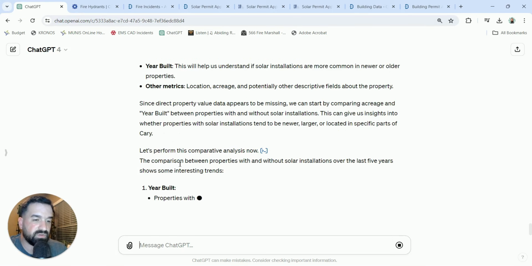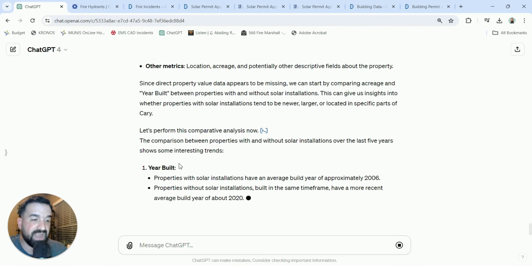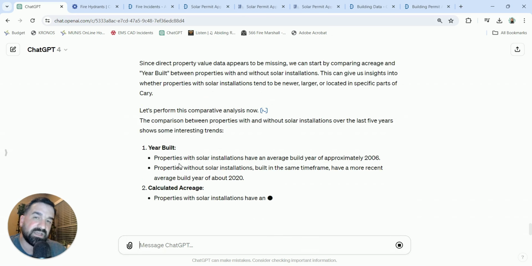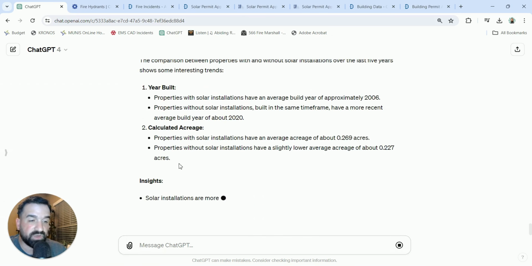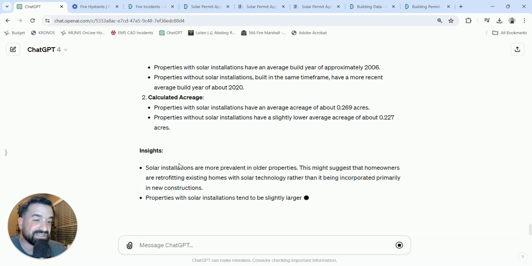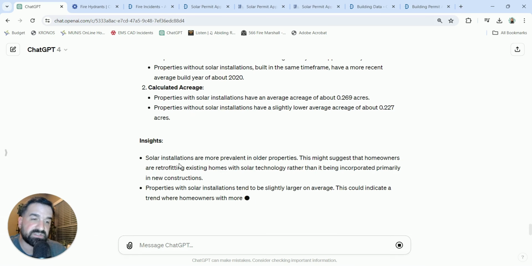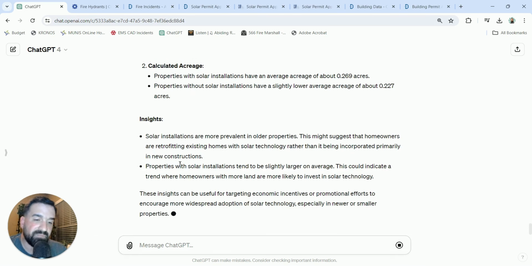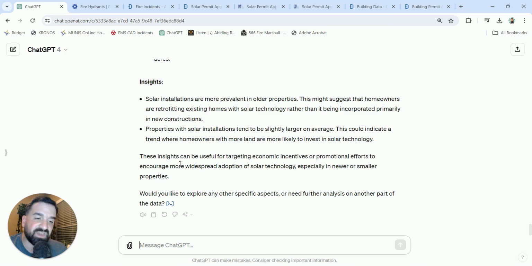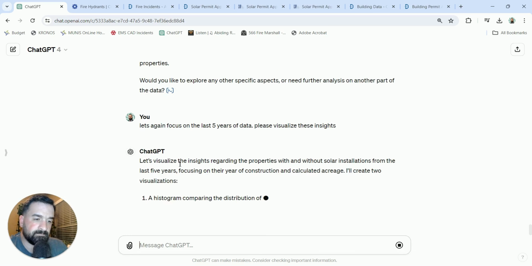Okay, so here we go. Year built: properties with solar installations have an average build year of approximately 2006. Calculated acreage: properties with solar installations, about 0.269, without 0.227 acres. Some insights here. And let's see if we can build a kind of visualization and focus on the last 5 years of data. Let's again focus on the last 5 years of data. Please visualize these insights.